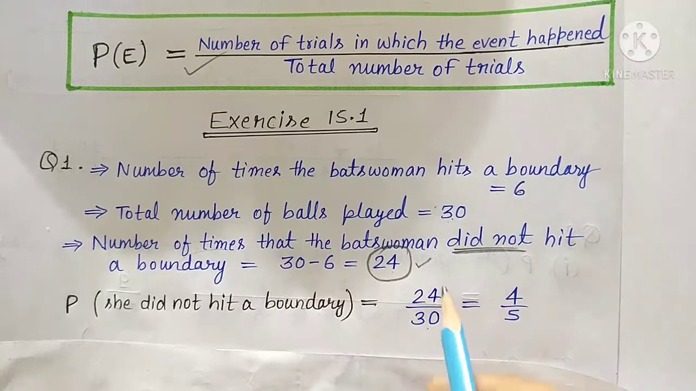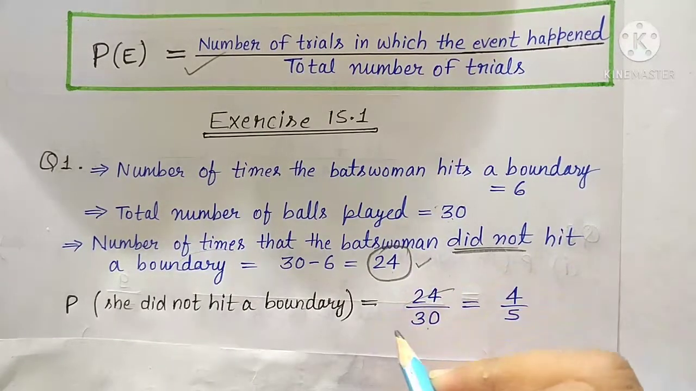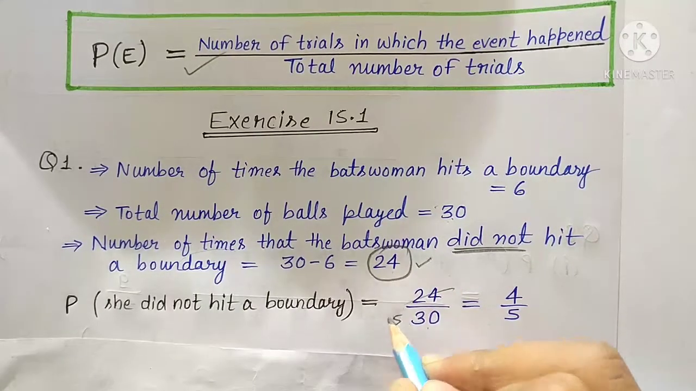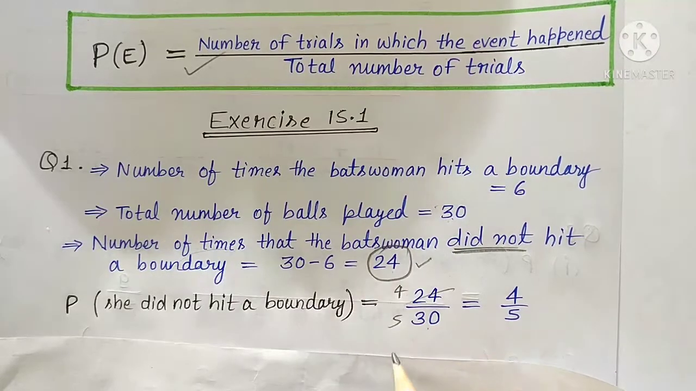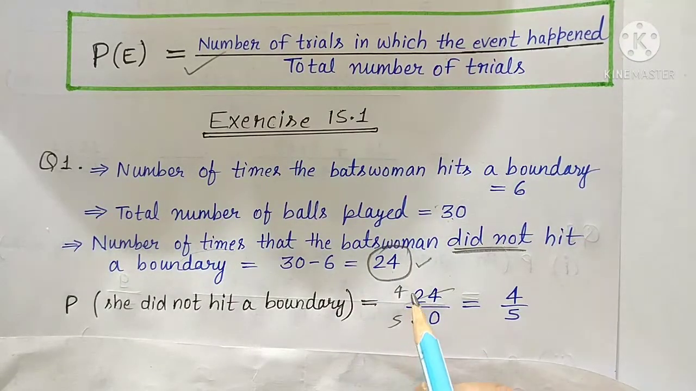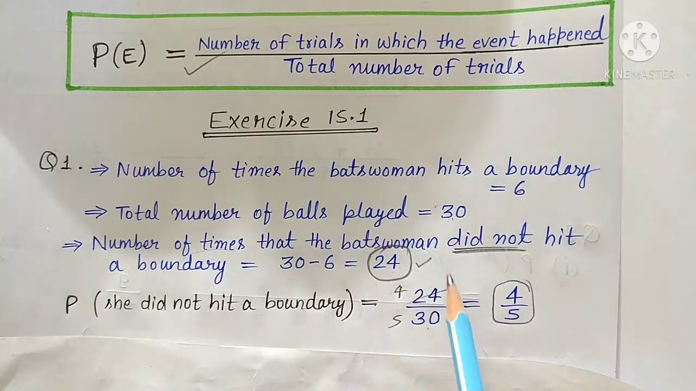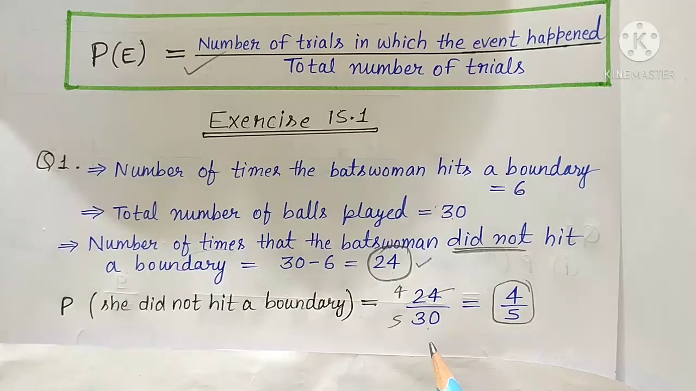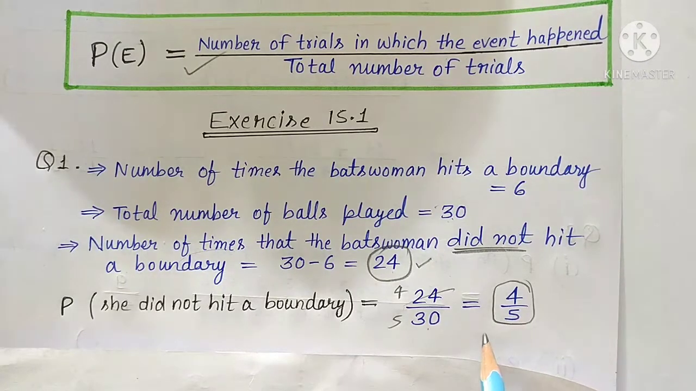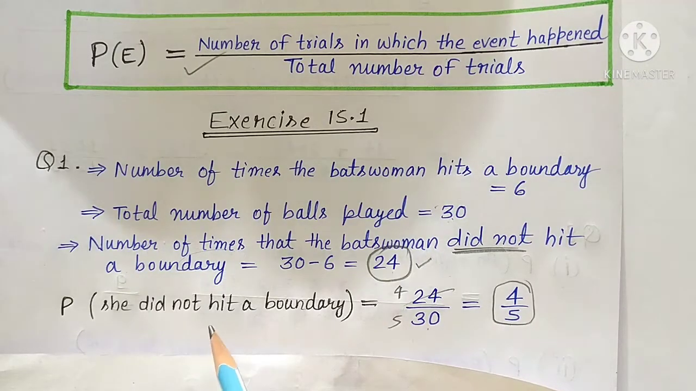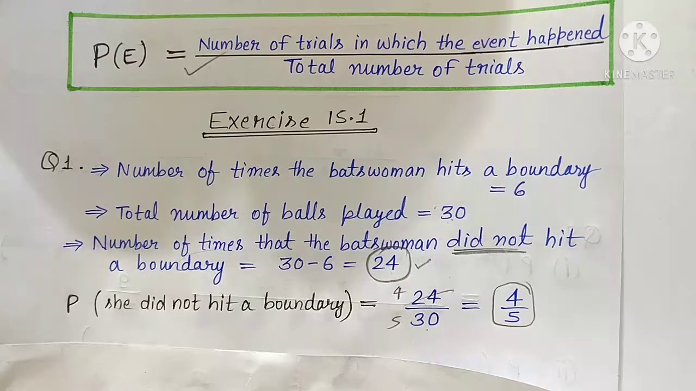So 24 upon 30. Now you can cut this by 6: 6 fives are 30 and 6 fours are 24. So dividing by the common divisor 6, it becomes 4 upon 5. Remember that whenever a fraction comes, we have to show it in its simplest form. That is called the probability. So 4 upon 5 is the probability that the batswoman did not hit a boundary. I hope it is clear.